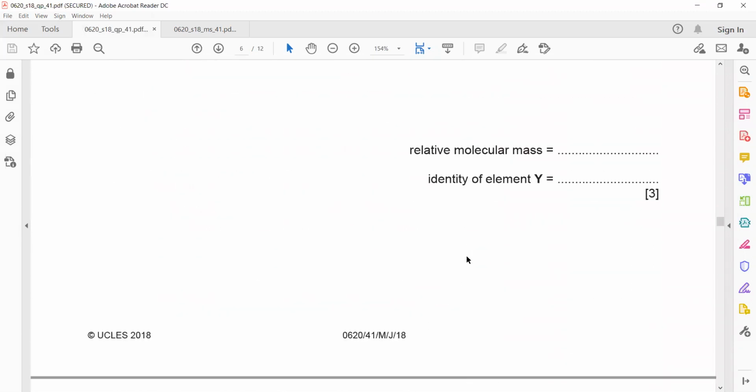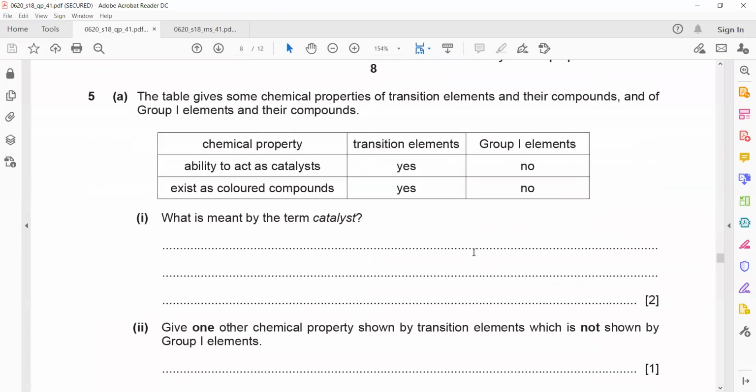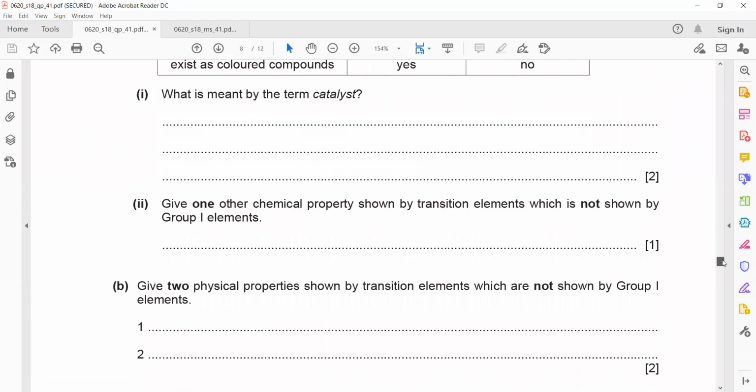Question 6. The table shows the structure of 4 hydrocarbons P, Q, R, S. Why are P, Q, R, and S hydrocarbons? What is the reason?